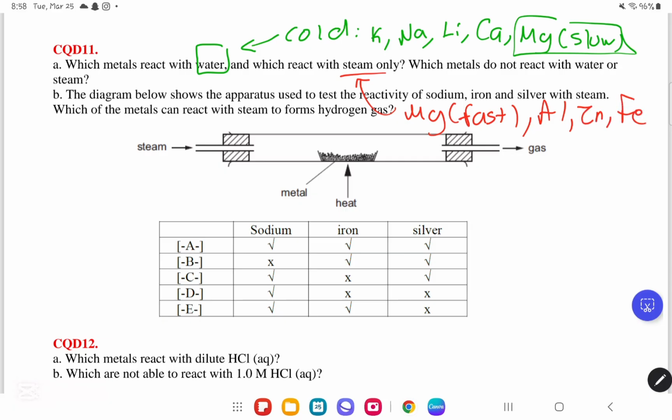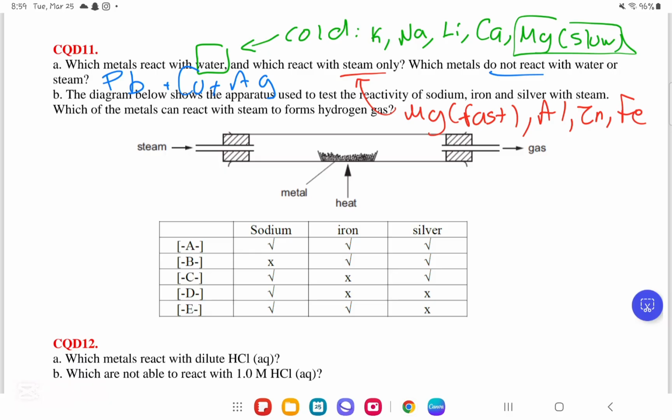And then they said which metals do not react with water or steam. They are only 3 metals, I believe. They are Pb, which is lead, and then Cu, which is copper, and then Ag, which is silver. So now in part B, they told us the diagram below shows the apparatus used to test the reactivity of sodium, iron, silver with steam.